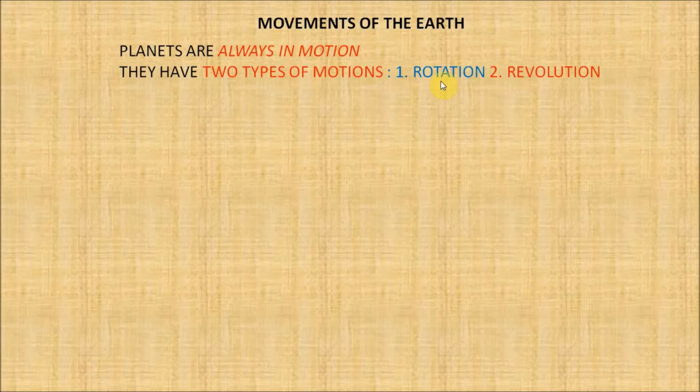They spin on their own axis, that is called rotation, and they go around the sun in their orbits, that is called revolution. The earth is also a planet, and therefore it also has the same kind of movements, that is rotation and revolution. So now let's see rotation.